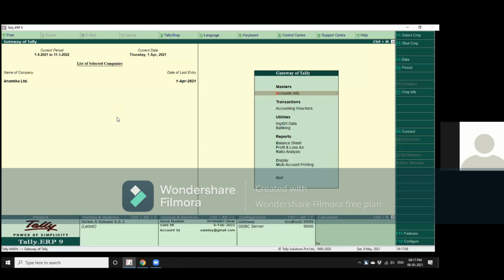Now, below the transactions, you have utilities. These utilities help you to either import data or export data to various versions of Tally. Now, since I have only one version of Tally on my computer, I'll have only the import option.